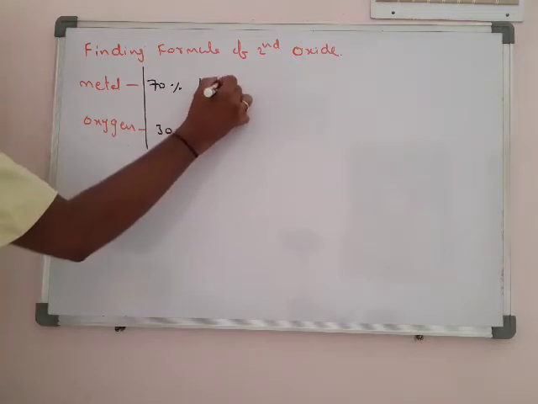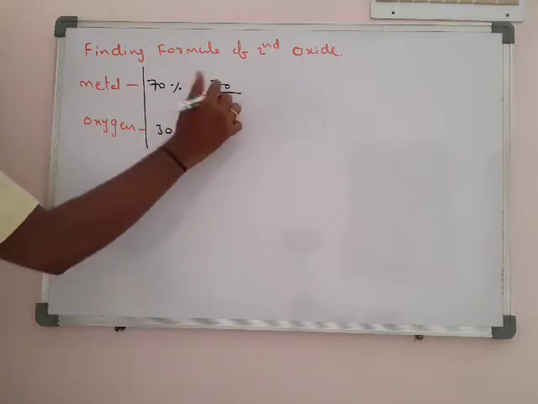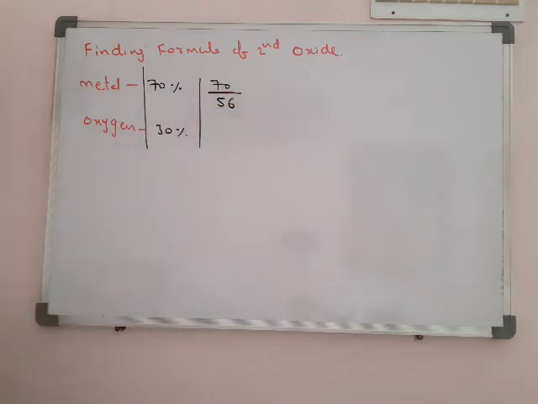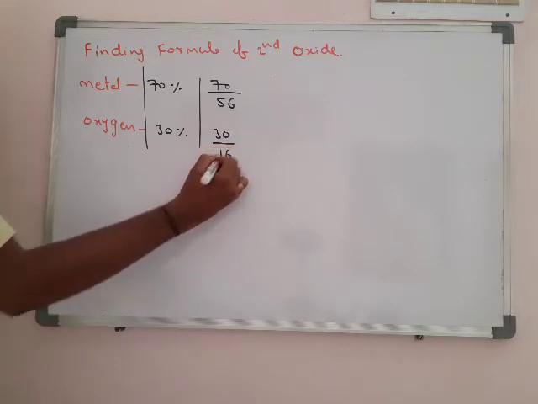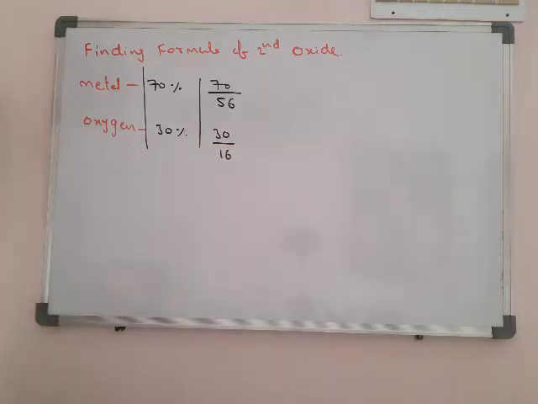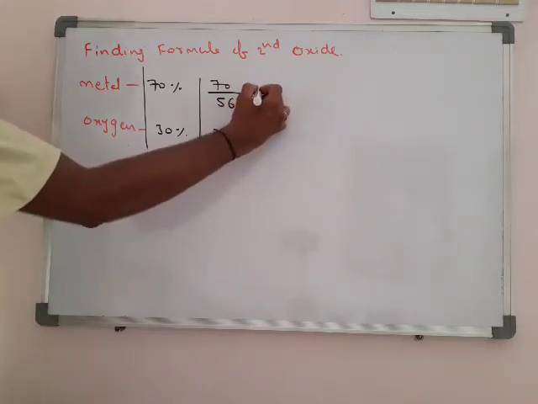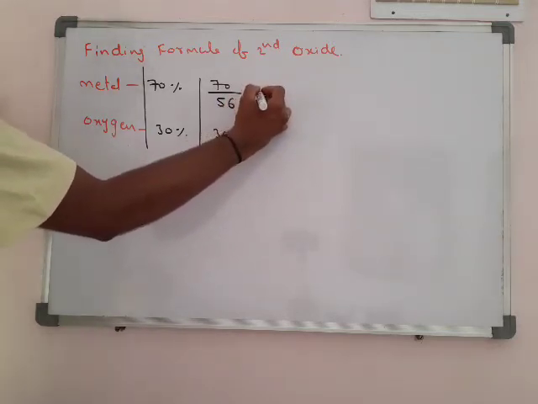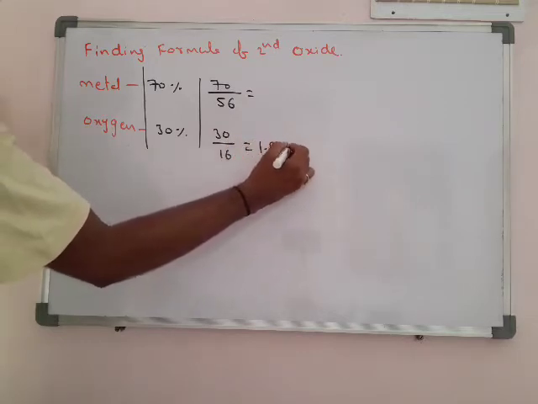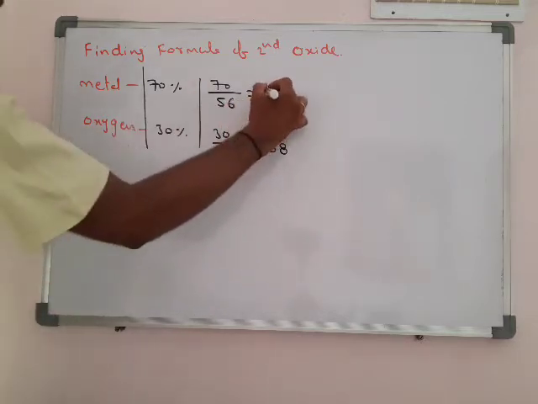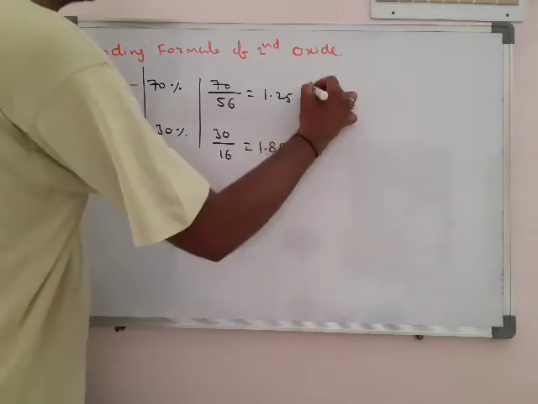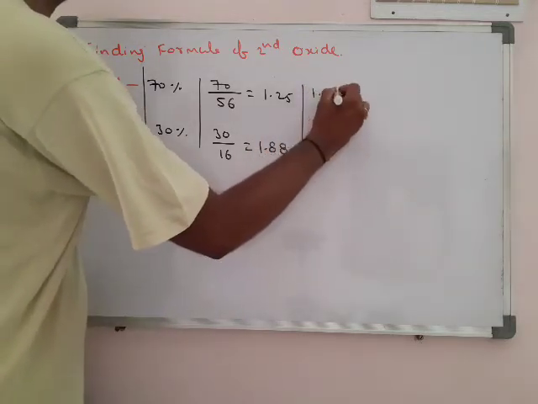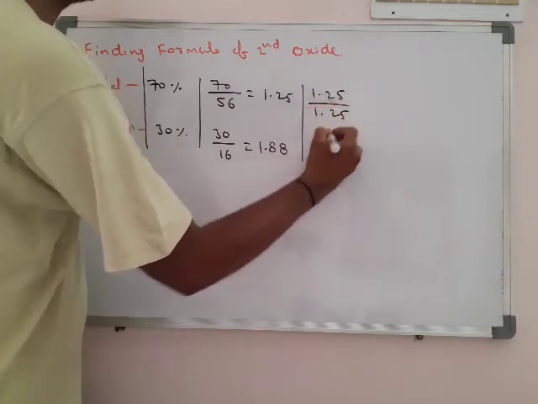So multiply with their atomic weights. So what is its atomic weight? So just now we calculated it was 56. Next oxygen 30% by its atomic weight 16. So on these calculations we will get 1.25 and 1.88. Then we find the simple ratio. It is general model. Already we calculated the empirical and molecular formula model. Okay. So what is the least ratio? Find out chestam. So least value is 1.25. 1.25 by 1.25.